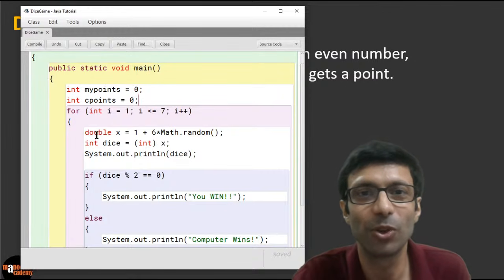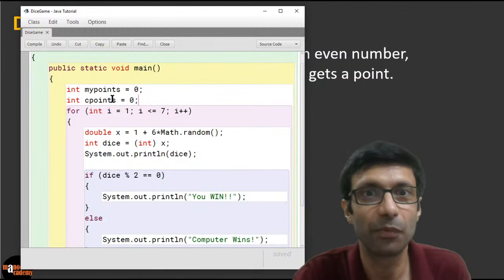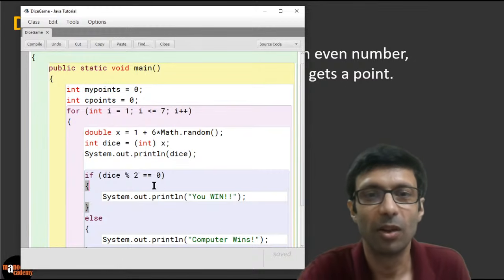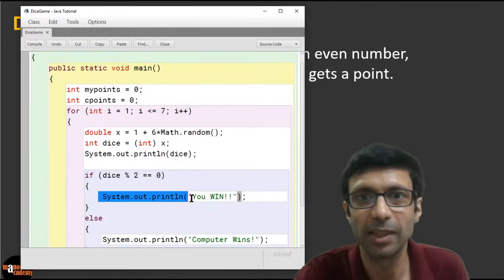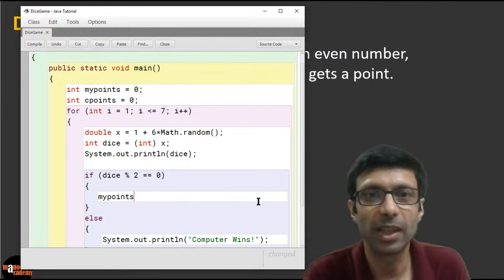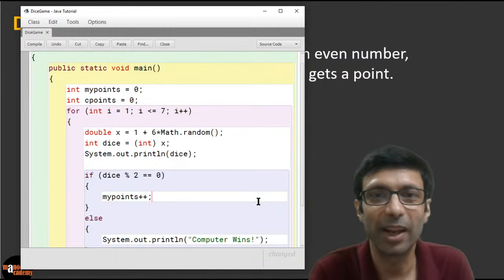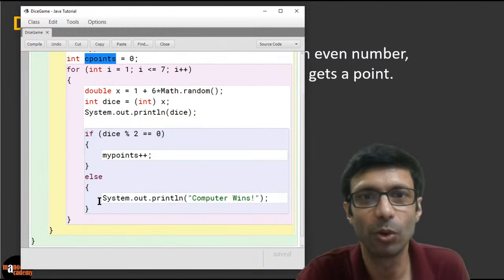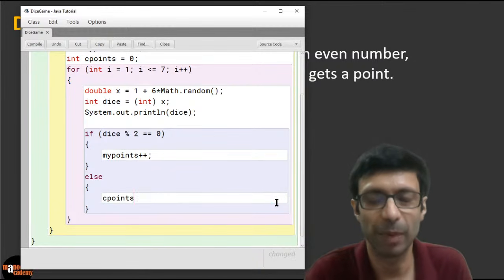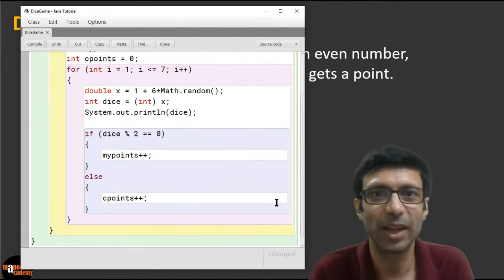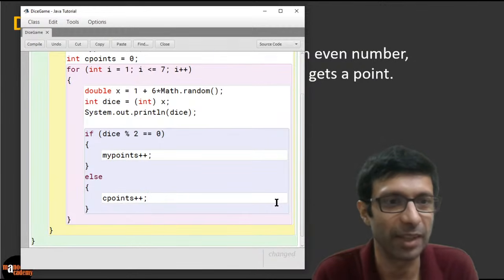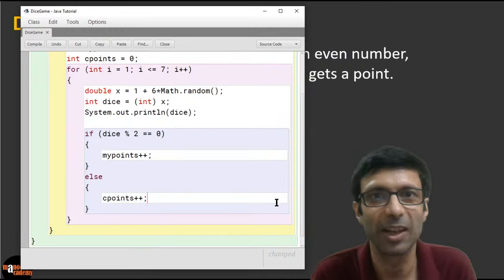Now, basically, what are we going to do? If we win, we are going to increase my points by 1. So instead of printing out we win, we are going to say myPoints plus plus. Do you guys get this? Please take a look here. So we are increasing our points. If the computer wins, else, we are basically going to do cPoints plus plus. Do you guys agree? So whoever wins, we are increasing the points here, my points and computer points.